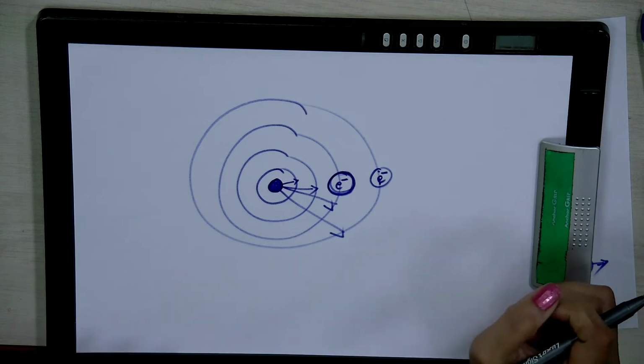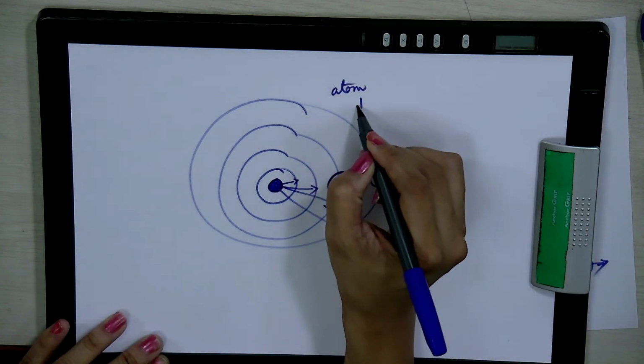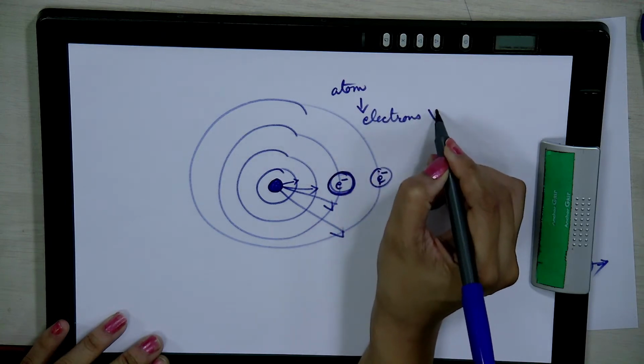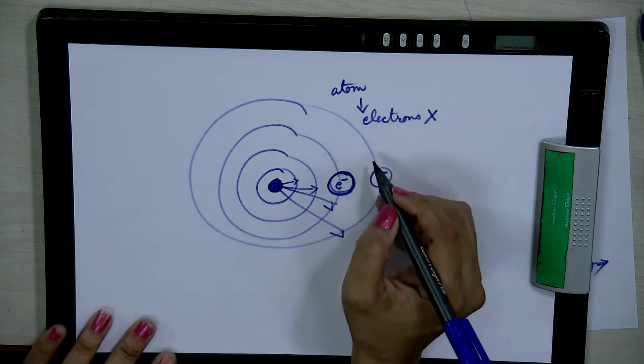So screening effect is the tendency of the atom that it is saying, please do not take my electrons, I cannot afford to lose my electrons, and in that order it is trying to protect.